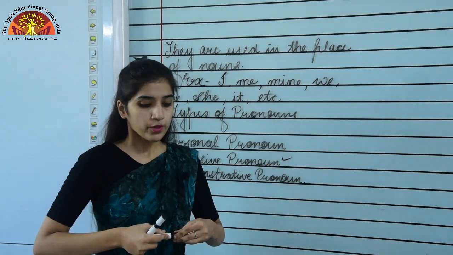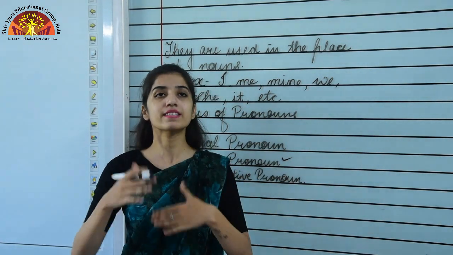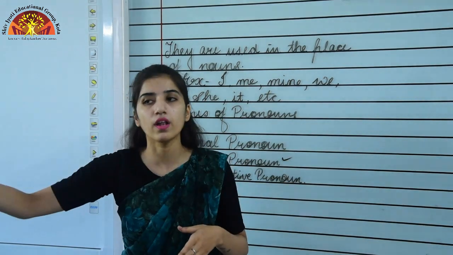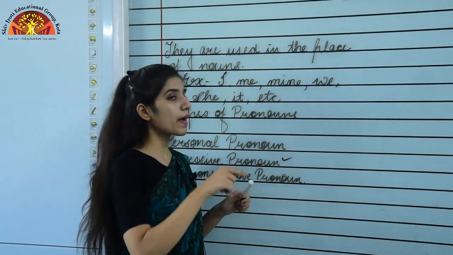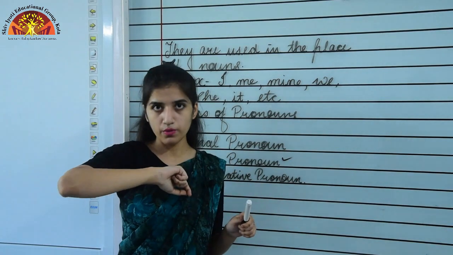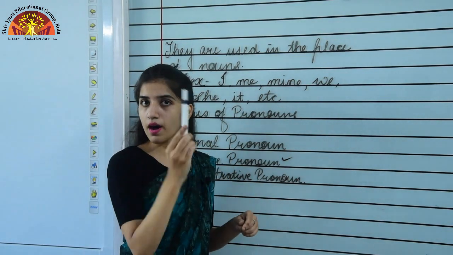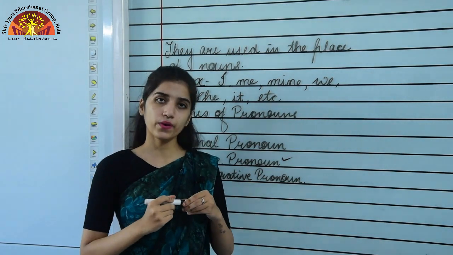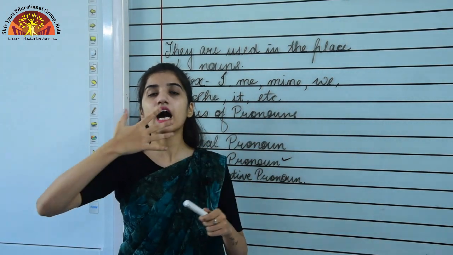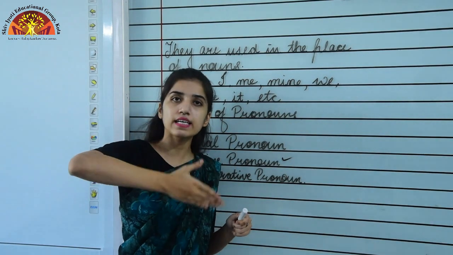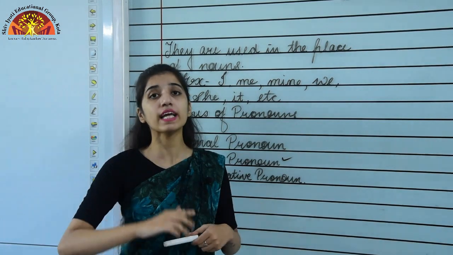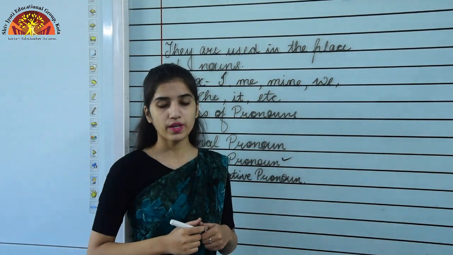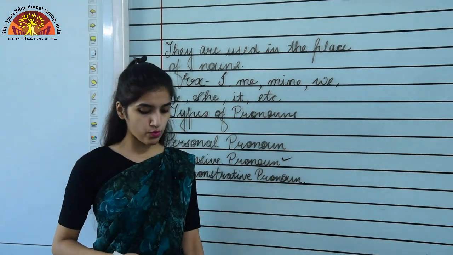Now you can refer to the examples given in your book, like the example written: this is a ball. Here I am pointing out that particular ball, right? I am saying this is a marker, because this thing is near me. So for the things that are near me, I'll be using this and these, and for the things that are far away from me, I'll be using that and those. You can refer to page number 20 for this.